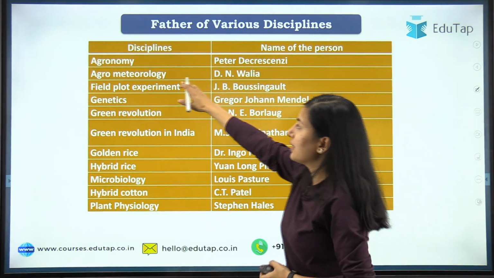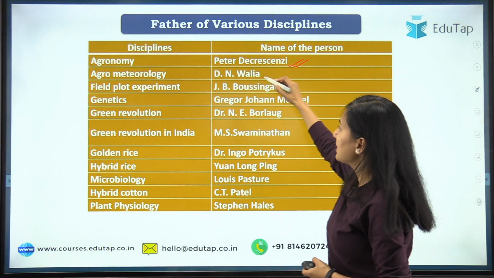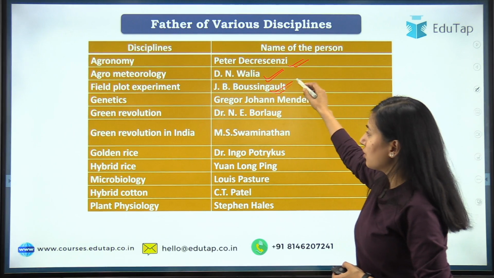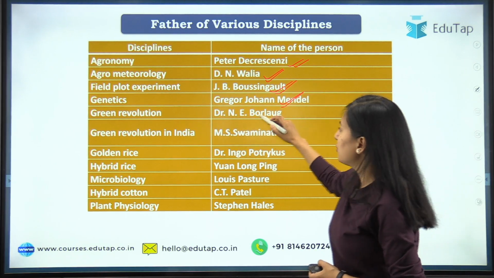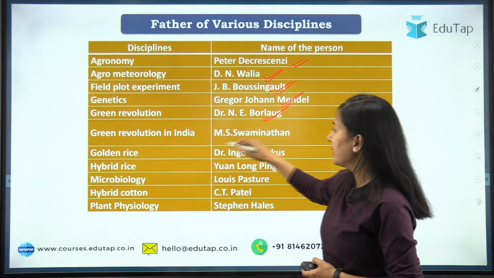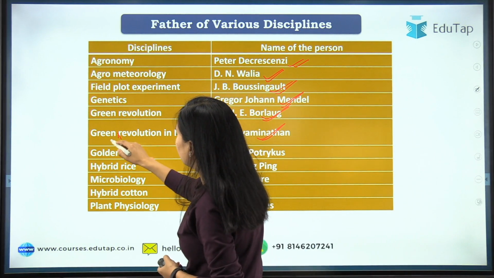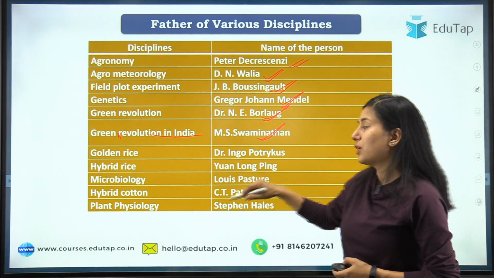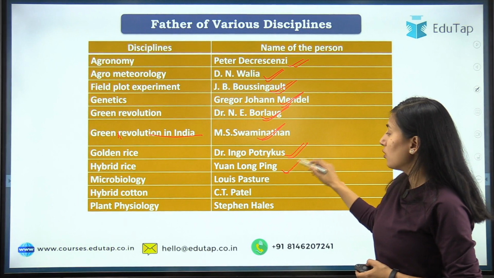The father of agronomy is Peter de Crescenzi, father of agrometeorology is D'Anviglia, father of field plot technique is J.B. Boussingault, father of genetics is George Johann Mendel, father of green revolution is Norman E. Borlaug, and father of green revolution in India is M.S. Swaminathan. Father of golden rice is Dr. Ingo Potrykus. Father of hybrid rice is known as Yuan Longping.